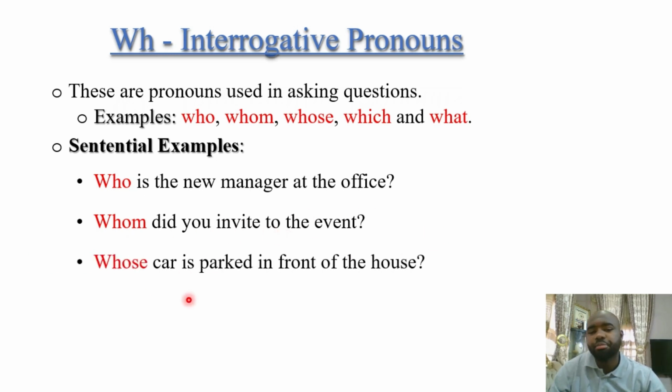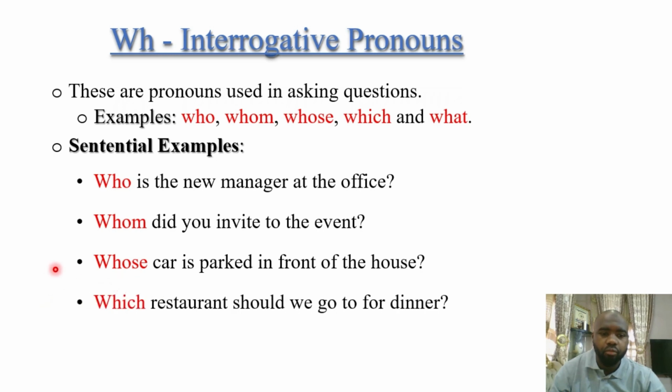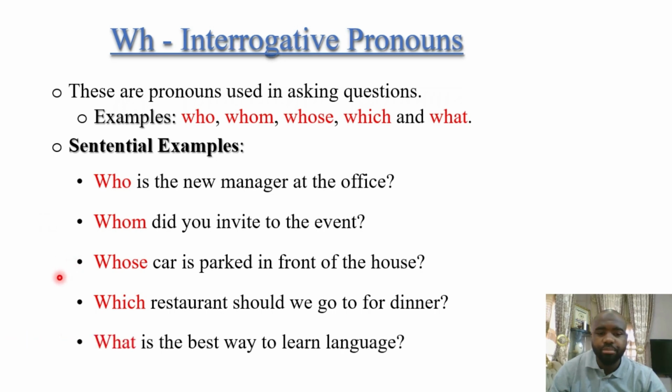Whose car is parked in front of the house? Also a question, WH interrogative. Which restaurant should we go to for dinner? You are referring to a question here. What is the best way to learn a language?